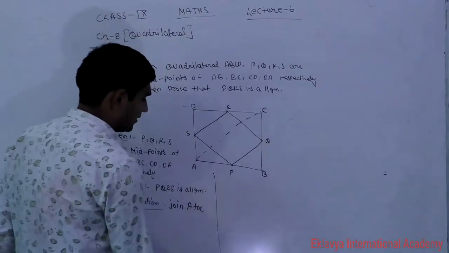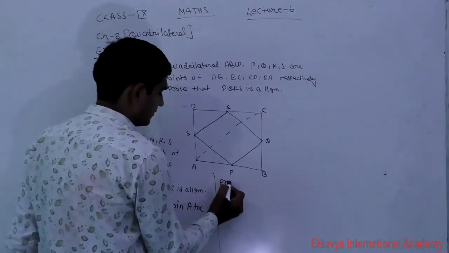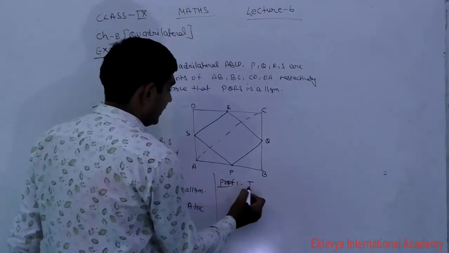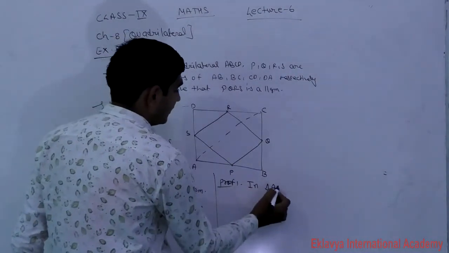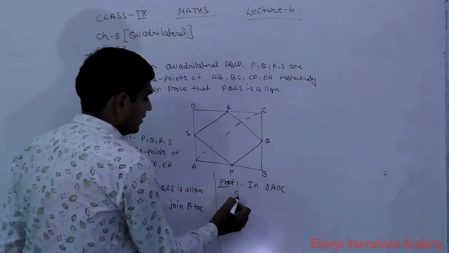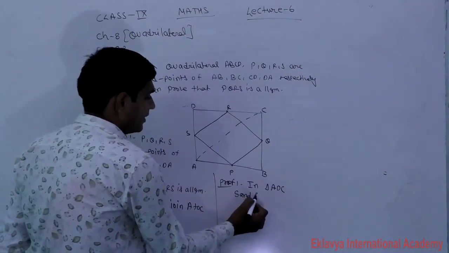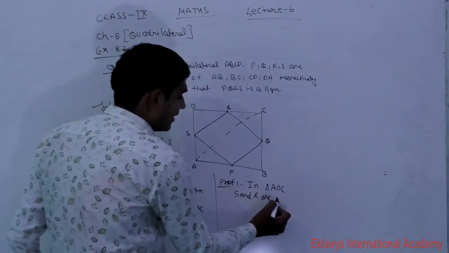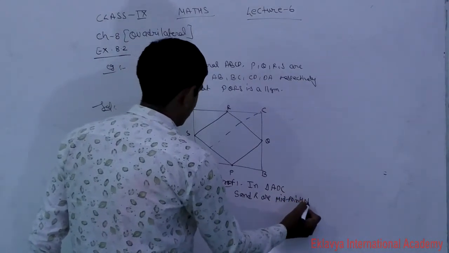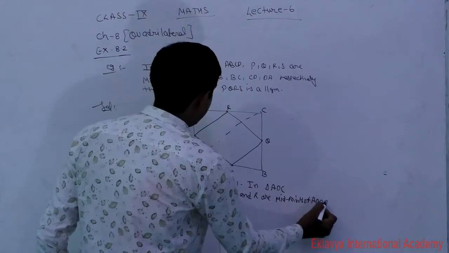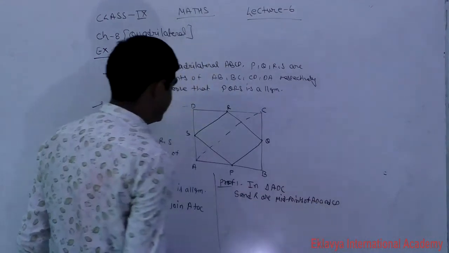Now in proof part, in triangle ADC, S and R are midpoints of AD and CD.